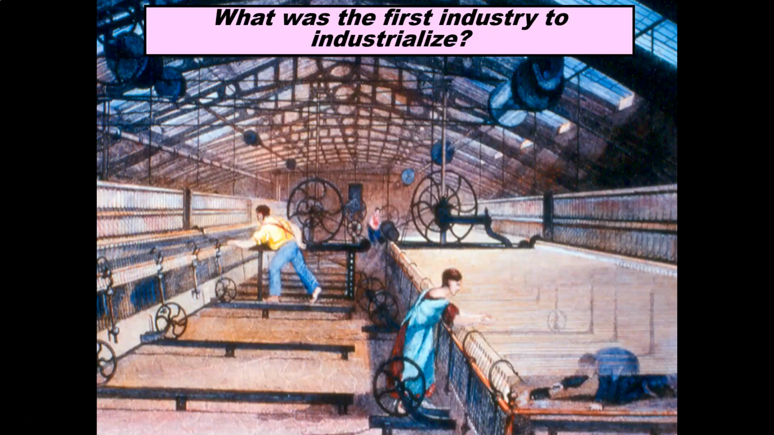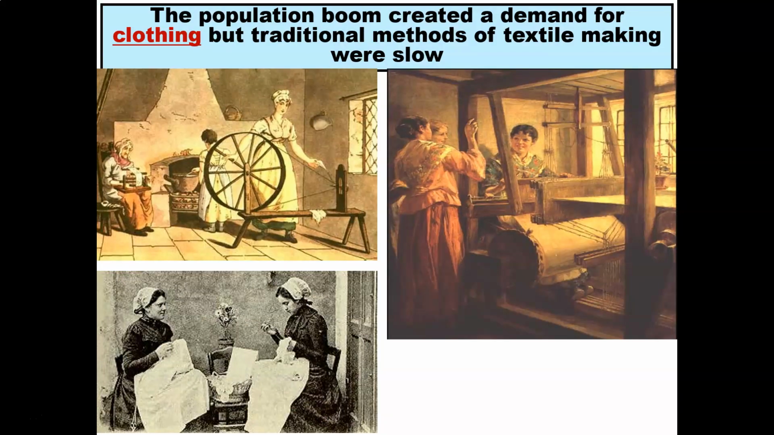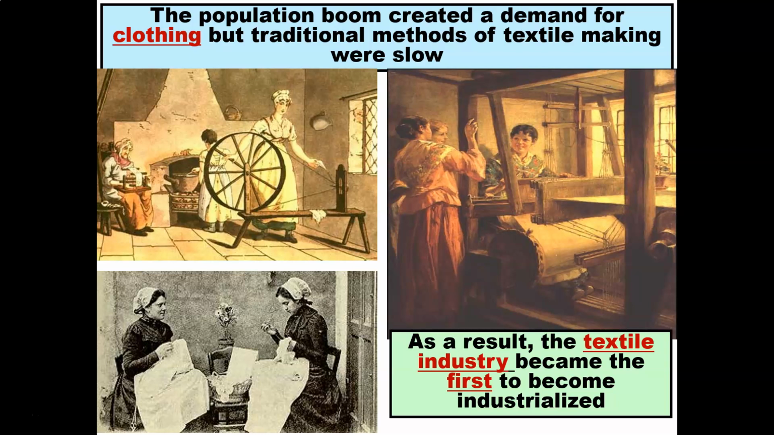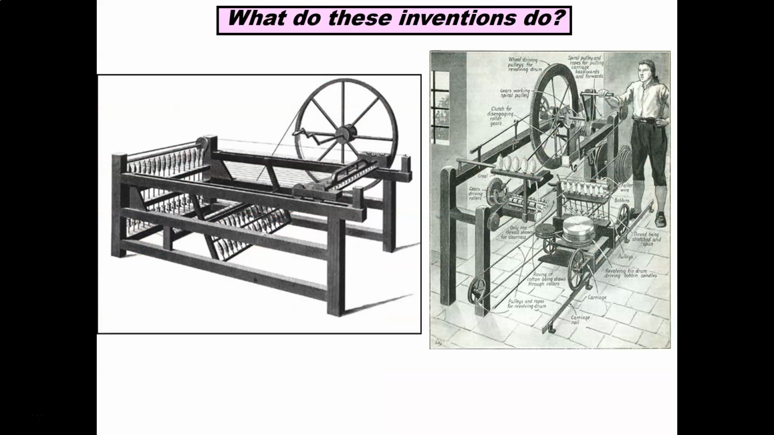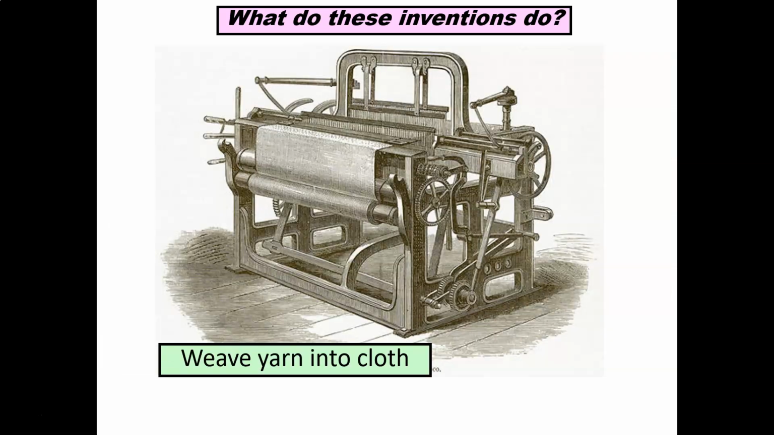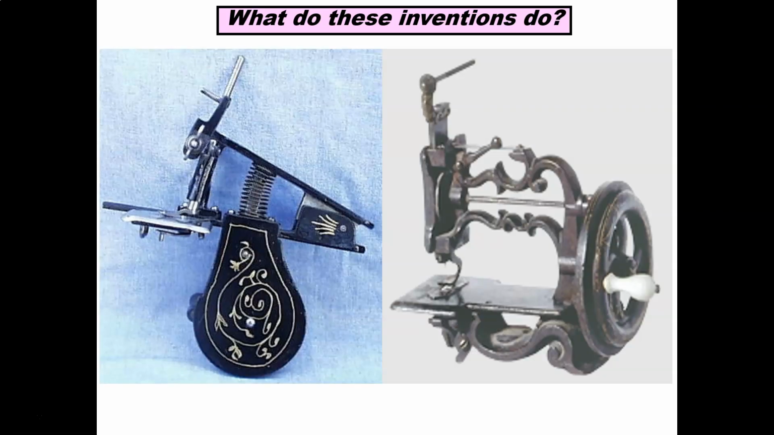What was the first industry to industrialize? The population boom created a demand for clothing, but traditional methods of textile making were very slow. As a result, the textile industry became the first to become industrialized. Now, let's look at what these inventions do. You have a couple of images here. The spinning yarn machine wove yarn into cloth.